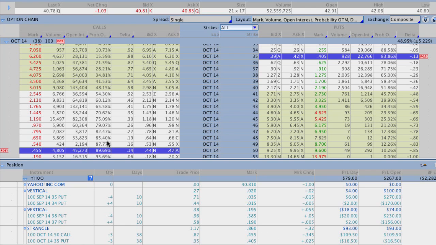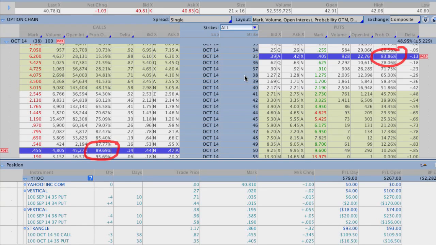But what we ended up with today is a call side trade at 50 that has about a 90% chance of success. So you can see the probability of Yahoo getting to 50 and closing above that level by expiration is about 10%, a 90% chance it doesn't get to that level. And then down on the bottom side, we've got about an 83% chance of success that Yahoo doesn't get down to the 35 level by expiration.